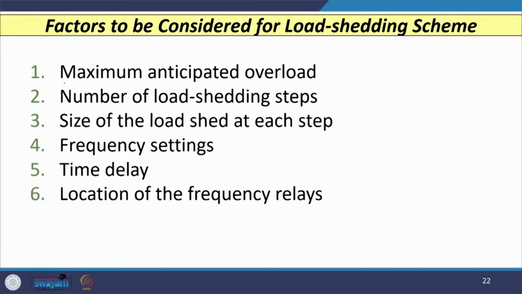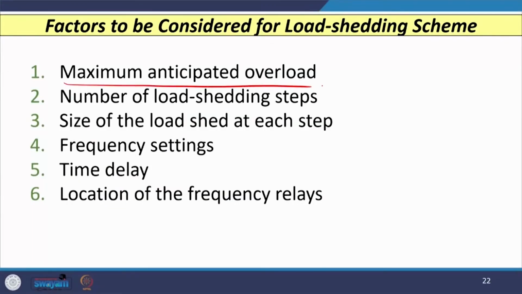So, this is an important consideration, and we need to know the factors which we need to consider when we design any intelligent load shedding scheme, because a load shedding scheme is always associated with an under frequency relay. There are various factors associated with the load shedding scheme, and we need to consider these factors when we design an effective or intelligent load shedding scheme.